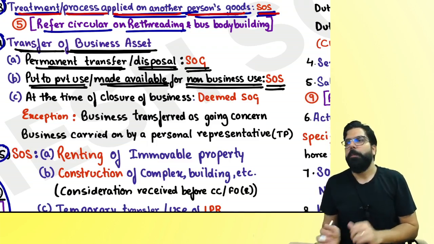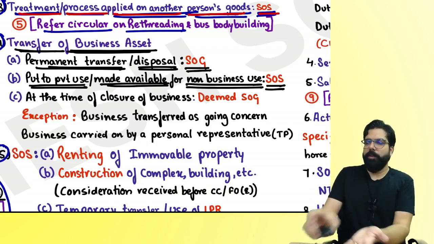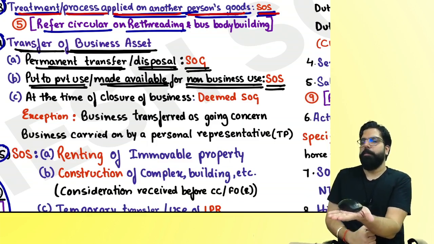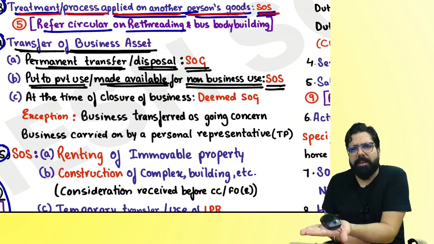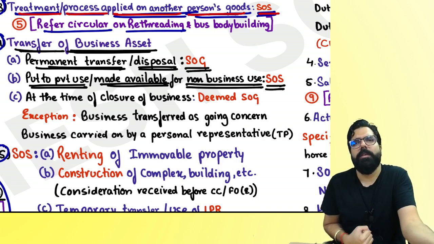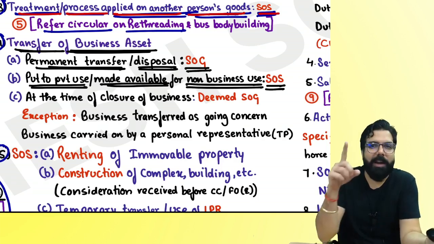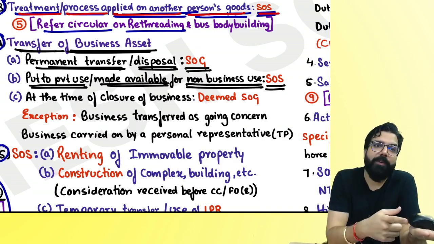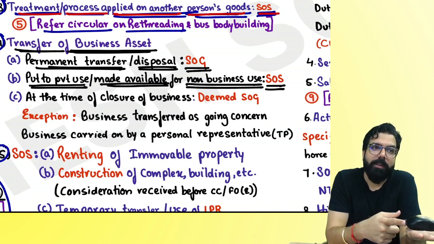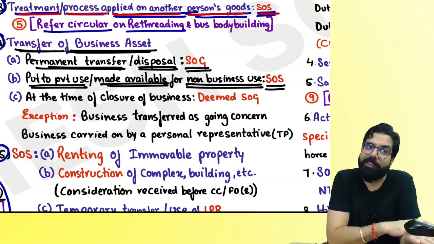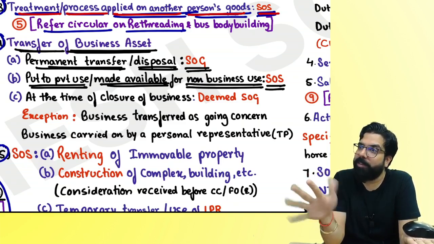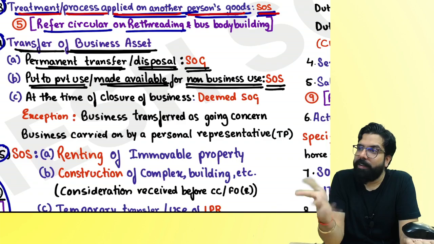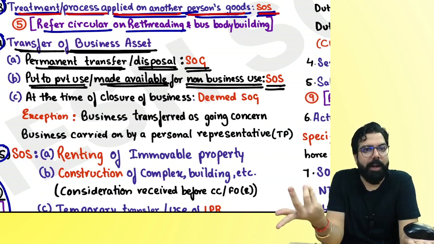Can we go ahead? People, my question. This is my business asset. Permanently gave it to someone. Supply of goods or supply of service? Supply of goods. Business asset, temporarily gave it to someone. Supply of service. But I'll tell you one thing. Temporarily, if you give it to someone, it should be for a consideration. Because without consideration, temporary transfer of business asset will not come under supply. Are you guys able to understand?